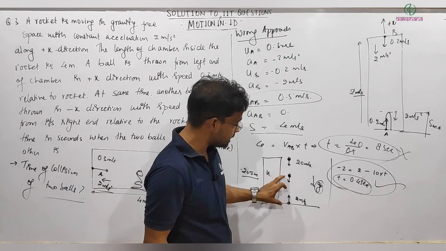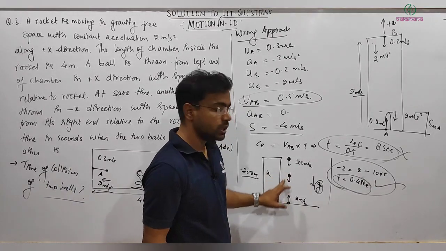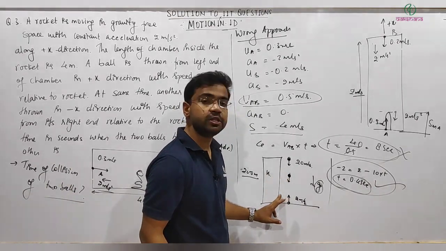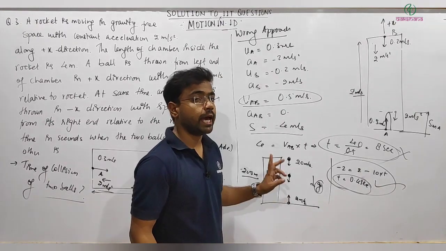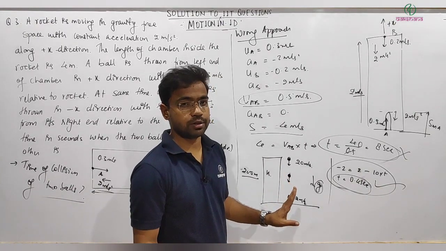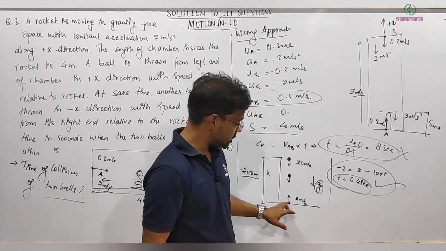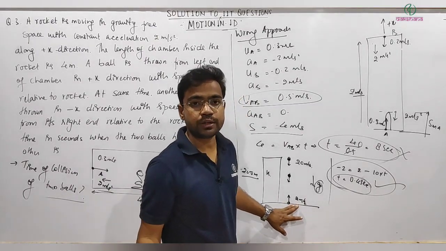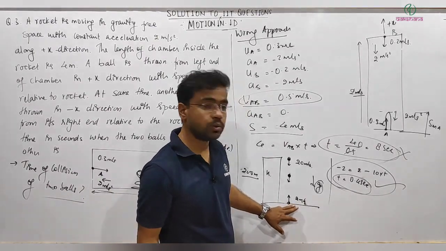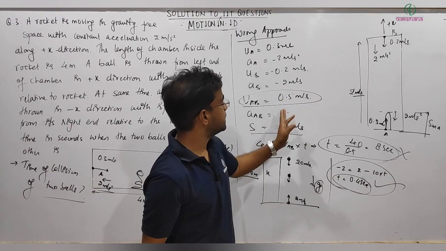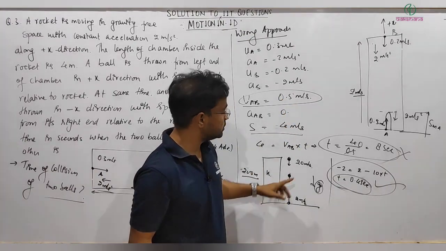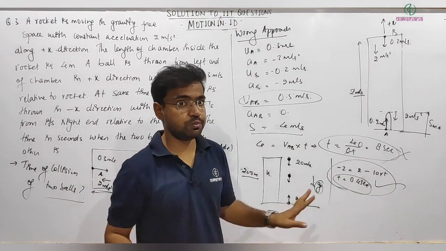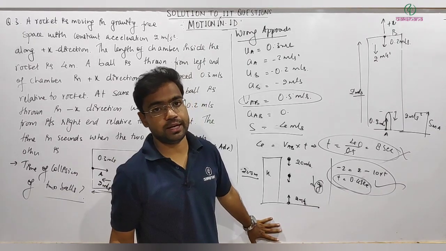If you still consider the relative acceleration between these two balls as 0, that's the wrong thing. Once this ball has hit the ground, it's not in motion, its acceleration will be 0. Then how can you still take the relative acceleration of this ball with respect to the other equal to 0? That's not possible.